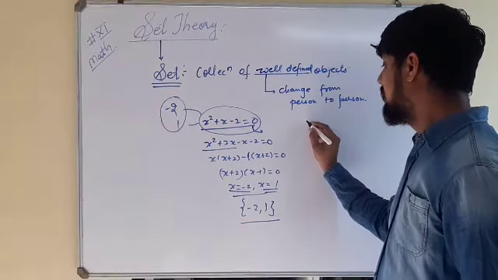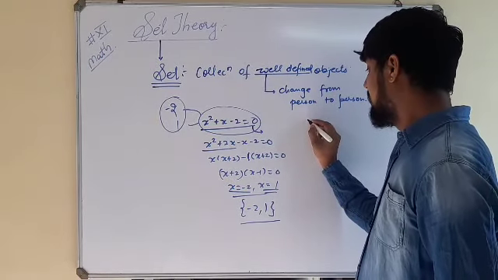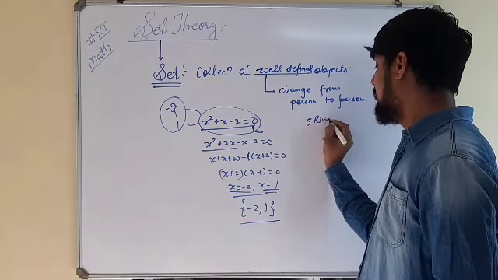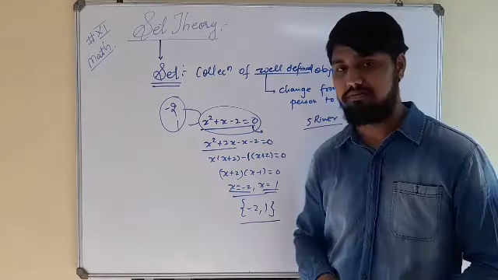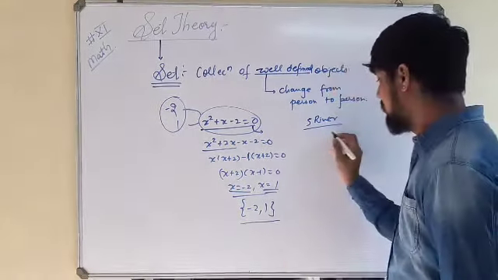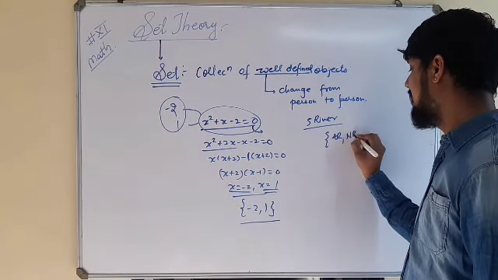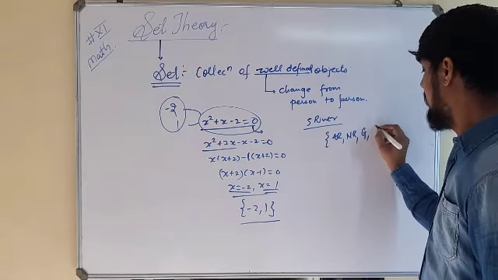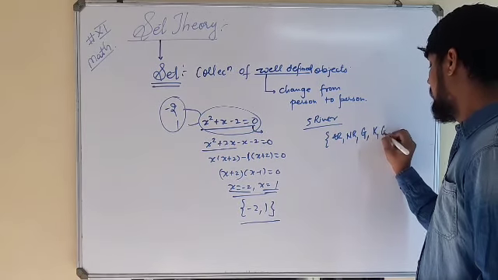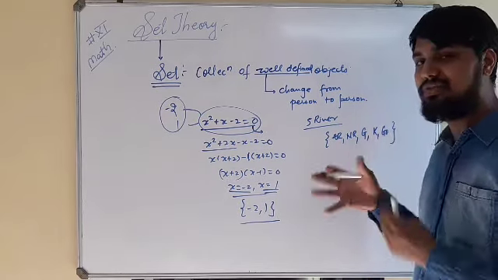Suppose I ask you the names of the 5 rivers you like the most. Someone will say, sir, Amazon river, someone will say Nile river, someone will say Ganga, I would say Kaveri, then Godavari. These are the 5 rivers which I like.